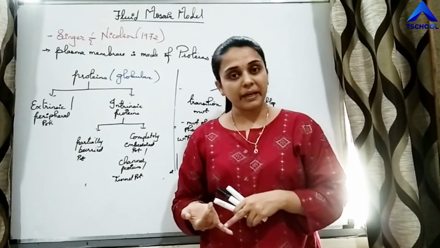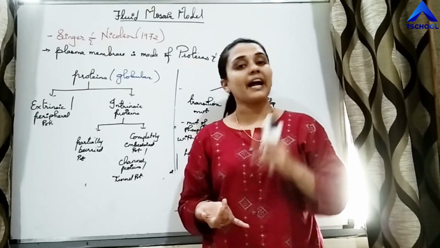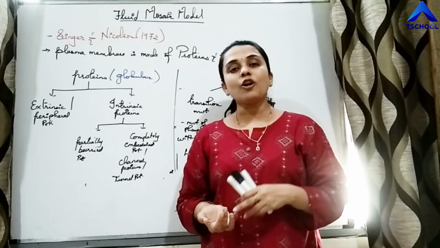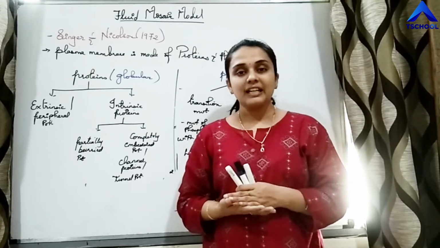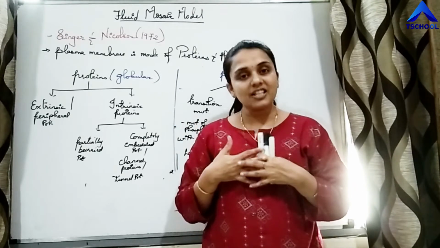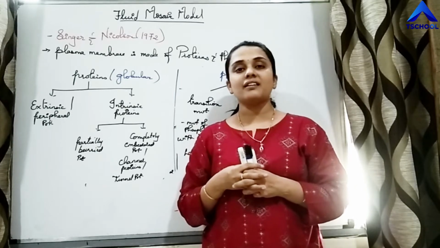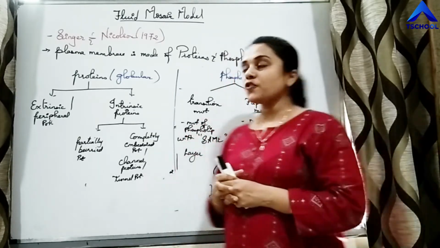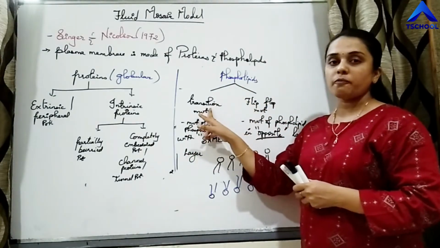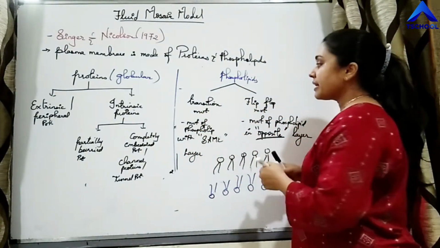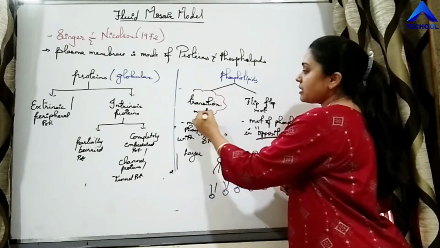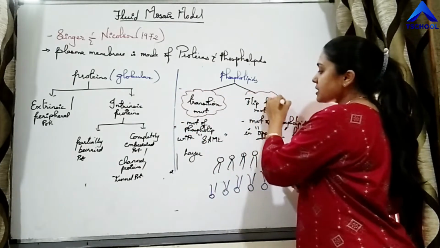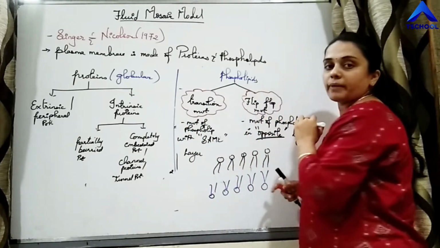Those are amphipathic. They have a polar hydrophilic head and a non-polar hydrophobic tail. The tails are facing each other by weak van der Waals force of attraction. Right? These phospholipids show two types of movement. The first one is transition movement and the second one is flip-flop movement.